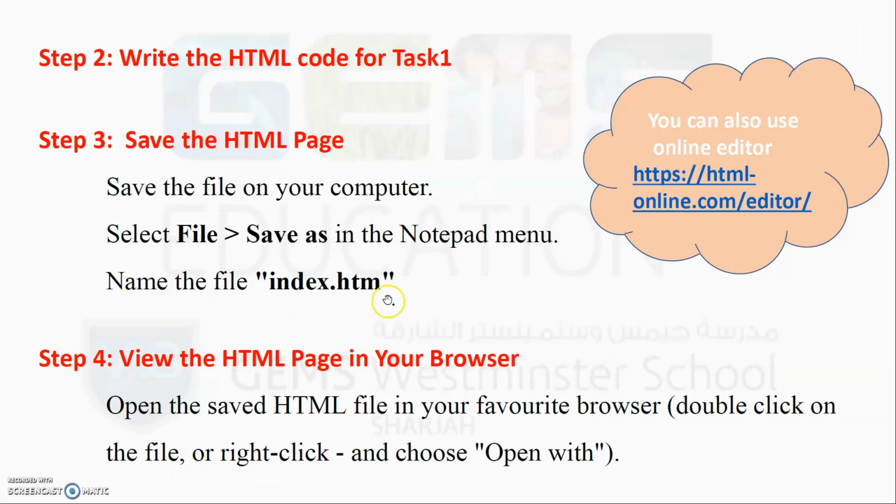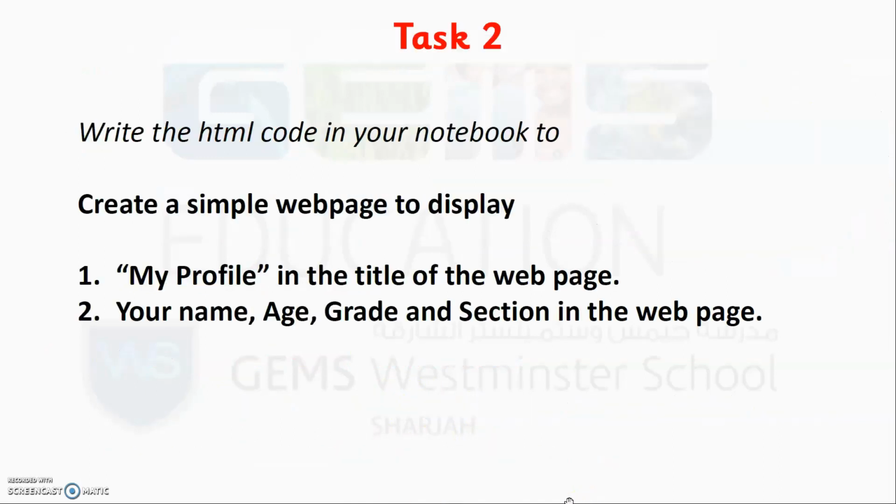So this is a mistake here, it should be .html. This is the name, index. It's not necessary that you always save it as index. It's up to you. Now if you want to view the HTML page, open the file you saved and double click on the browser. You're going to see the browser sign there, as it's on my desktop. Once you click on it, you can see your web page.